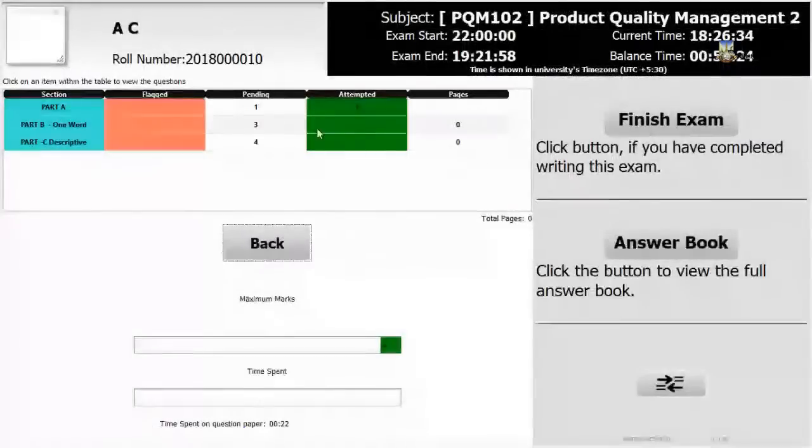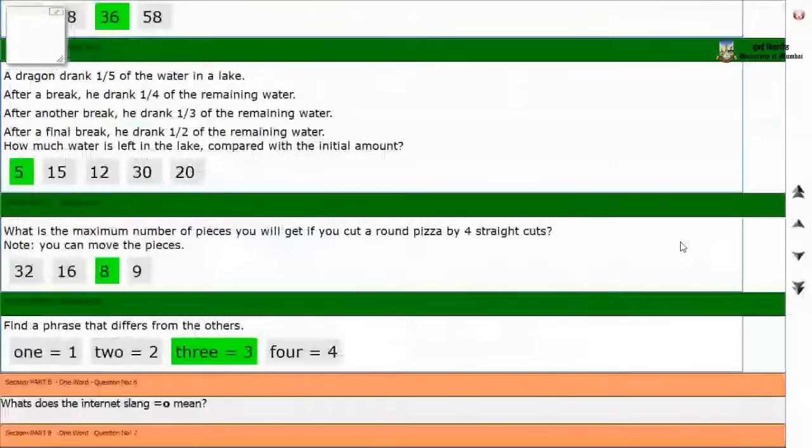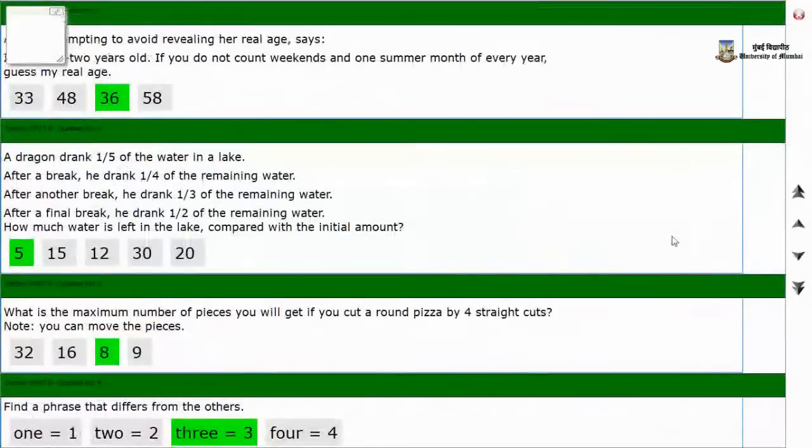Similarly, you may click on sections that have pending questions or any number of pending questions to view them alone. This dashboard is to help you with your exam management and time management, so please do use this. We also have a possibility of you viewing your entire answer book. So by clicking on answer book like this, you can see the questions that have been attempted by you and finally the answers that you provided.